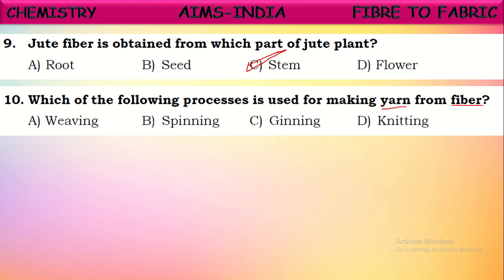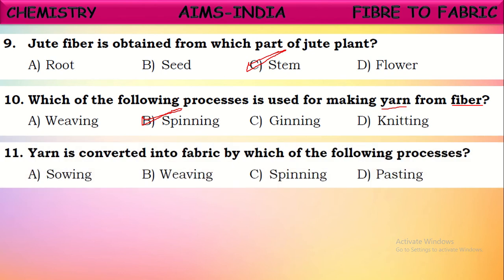Yes, that process is called spinning. By spinning the fibers, by twisting one to another, they make yarn of this fiber. This process is called spinning. Making of yarn from fiber by twisting it is called the spinning process. Next, yarn is converted into fabric by which of the following processes?